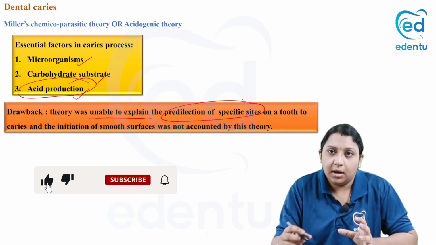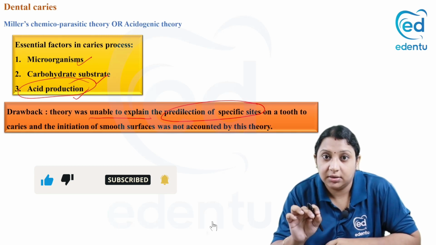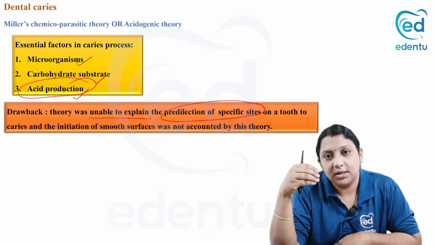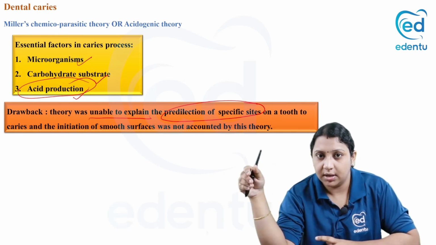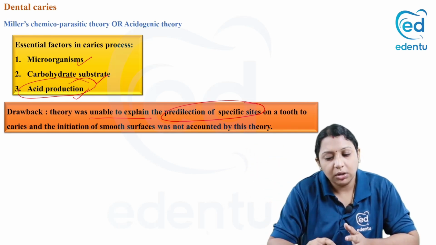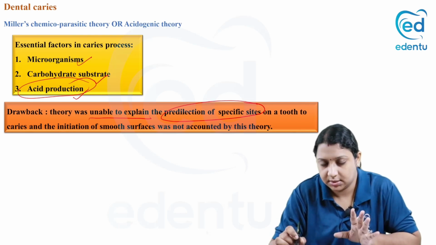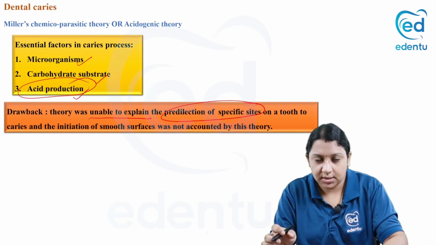It means that Miller proposed a theory where he could not specify the site of the dental decay or the dental caries. Okay, that is whether it is a pit and fissure or a smooth surface caries, or if it is in enamel or in the dentin or even in the root. So according to this theory, we are not very clear about the specific site of the dental caries. So that is about Miller's acidogenic theory or the chemicoparasitic theory.